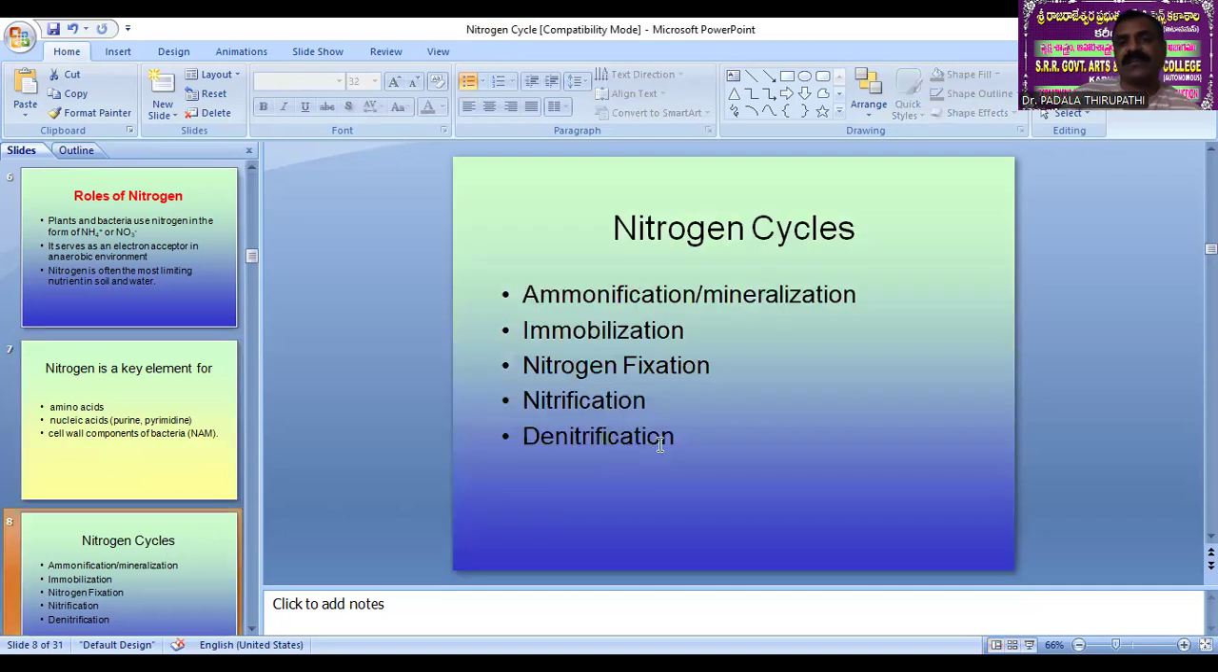nitrogen cycles. In the nitrogen cycle we observe that the fixation of nitrogen is the first step in all sources of nitrogen. Maybe the physical process, maybe the chemical process, maybe the biological nitrogen fixation. Tomorrow, clearly, we are going to discuss biological nitrogen fixation. That is diazotrophy. We can call it diazotrophy.